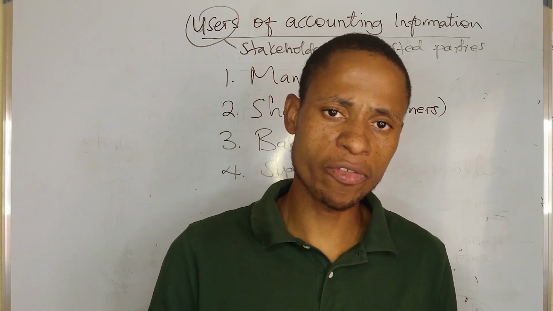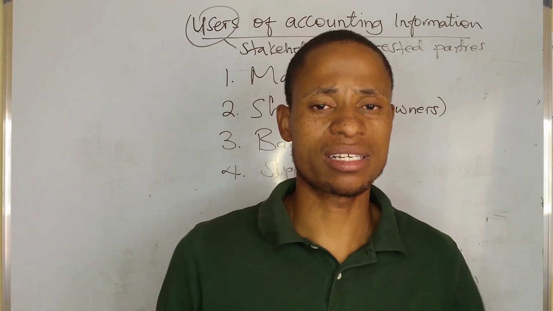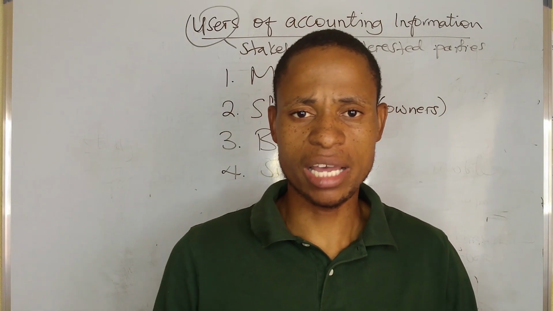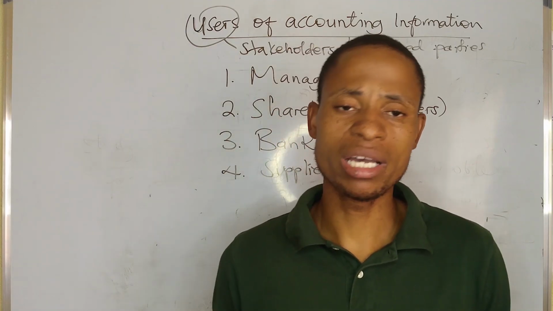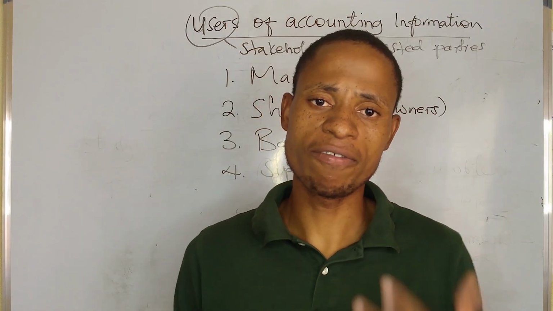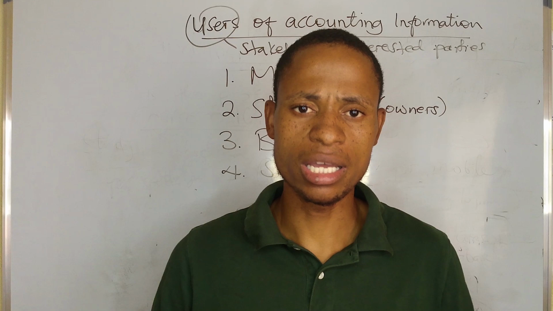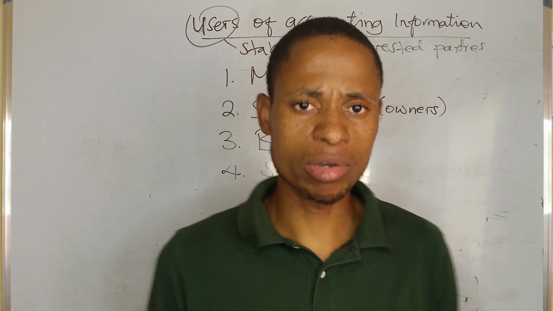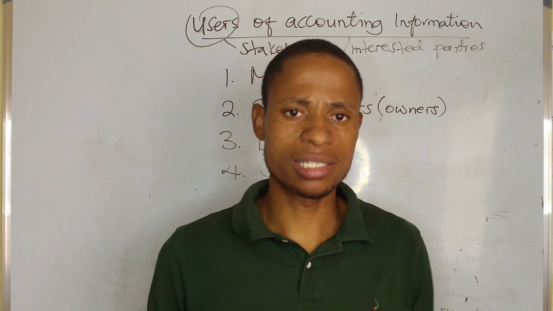When they are provided on credit, it means the business is going to pay back later, maybe after some time. For a business buying goods on credit, the supplier will need the financial history or financial performance of the business. Are they capable of paying back? Because this is a liability to the business. It's a payable. It's a debt, in short.